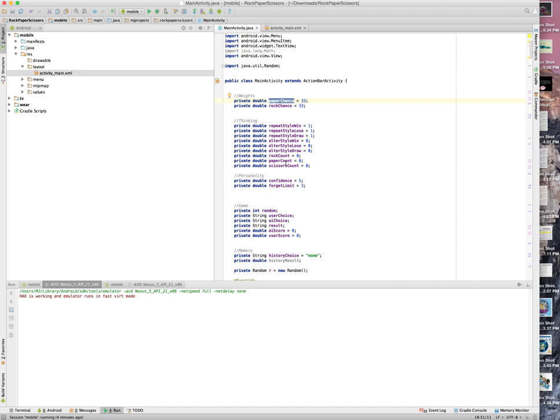And different players can have different combinations. You might play so that when you win, you play the same thing again, or somebody else might have it so when they lose, they alternate. So every person will have their own unique strategy, and my AI will try to figure out what it is. My AI also has its own little personality in the fact that it has this confidence variable and this forget limit. I've set it to 5 and 3. I could extend this program to make it so that this confidence and this forget limit are random variables. And then the AI will play against multiple people, and it will see at what confidence and at what forget limit it performed optimally, and then it will set that.